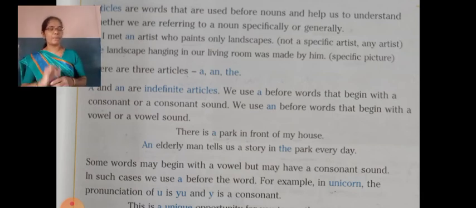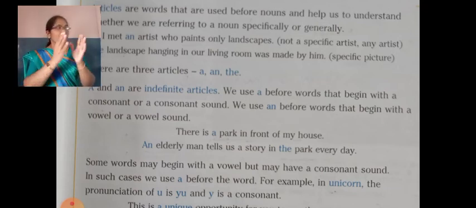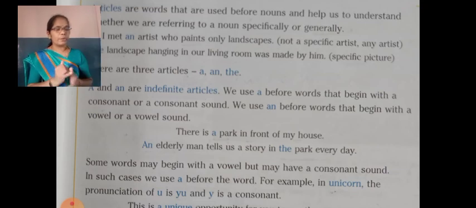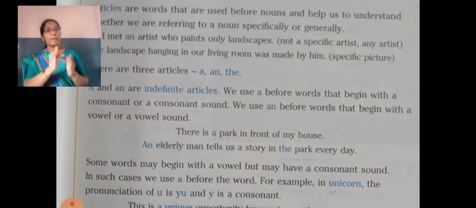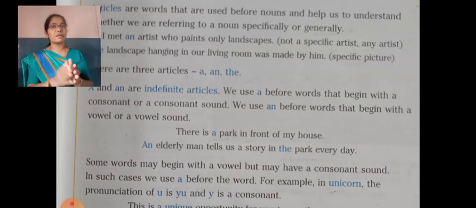See the example: an honorable man. An honorable man. See the spelling: H-O-N-O-U-R-A-B-L-E, honorable. See the pronunciation. The word starts with H, but still we have used an.